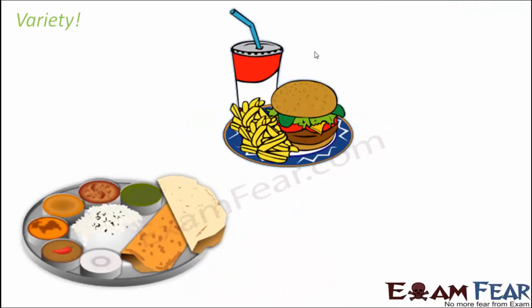Now the variety of food which is available for people also depends on a lot of different factors. For example, different people have different food habits. People inhabiting different regions eat different foods depending on the climate of that area, depending on the availability of food. So there are a lot of factors which also depend on the location. That is why people in different locations generally have different food habits.